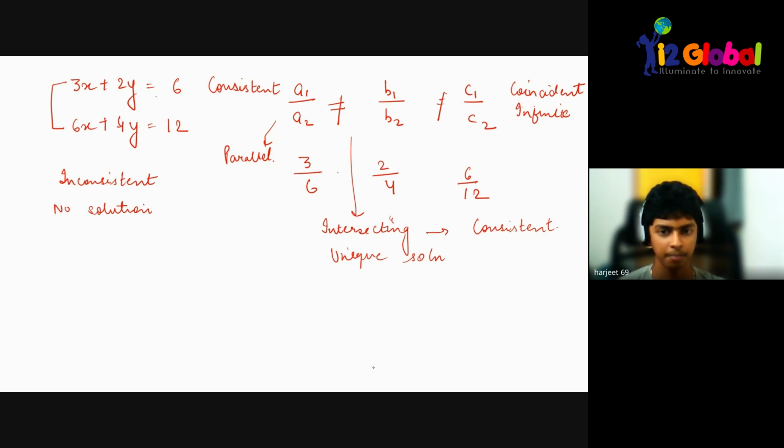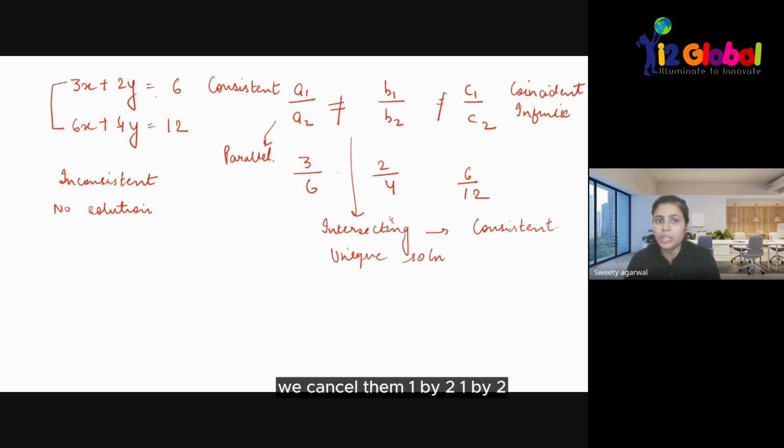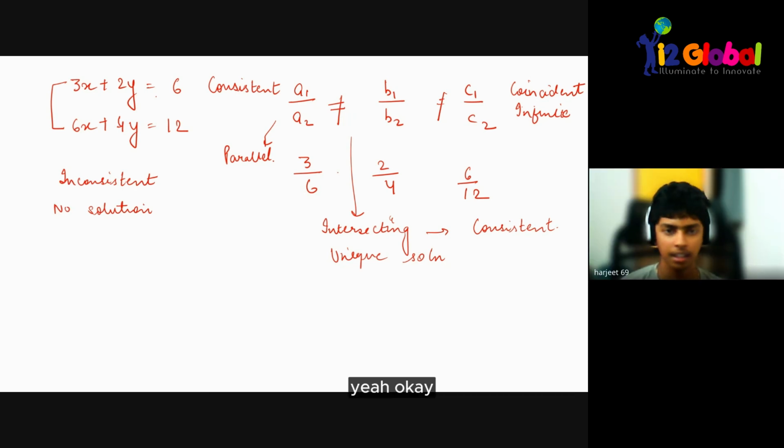All of them are 1/2, so they are consistent. They will form coincident lines, and they have infinitely many solutions. Are you clear with it now? Yeah. Any doubts? No doubt. Every type of question is now clear? Yeah, clear.